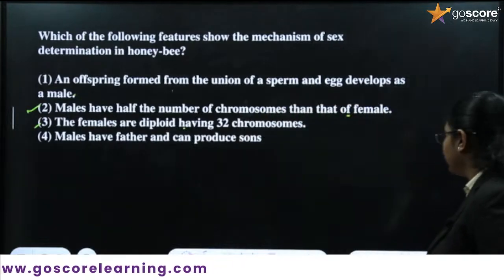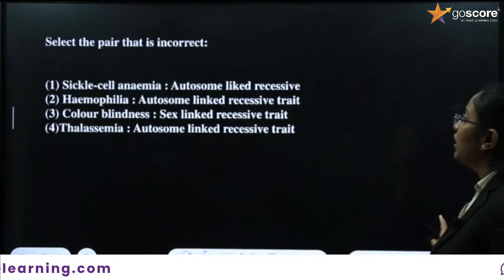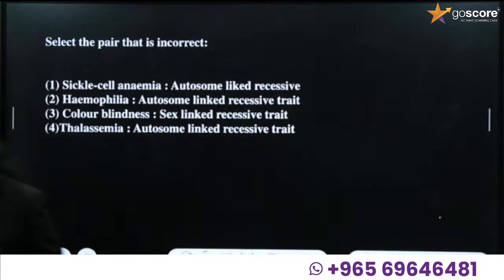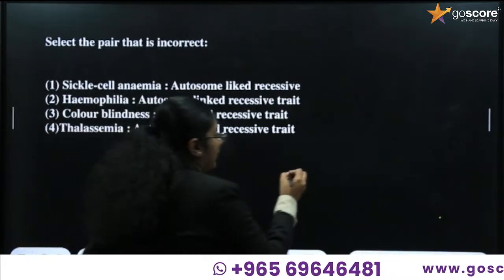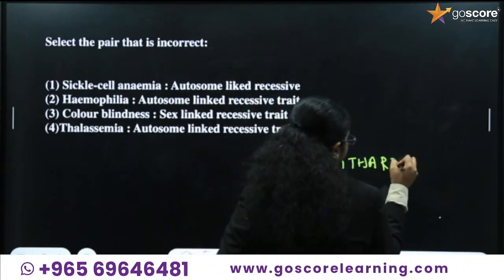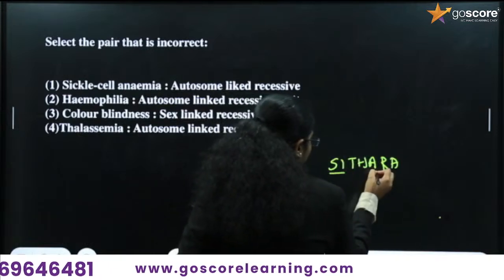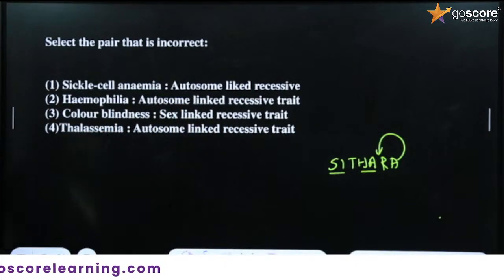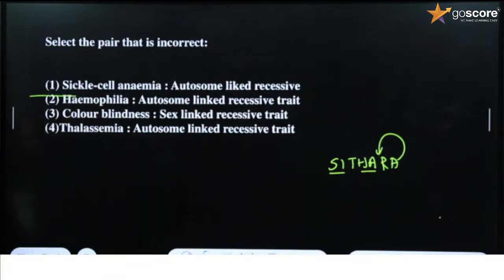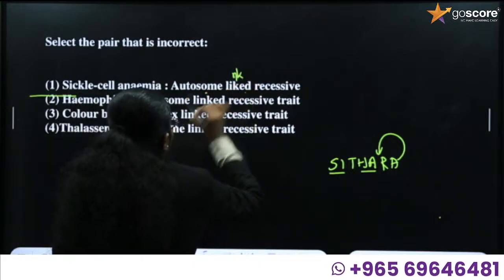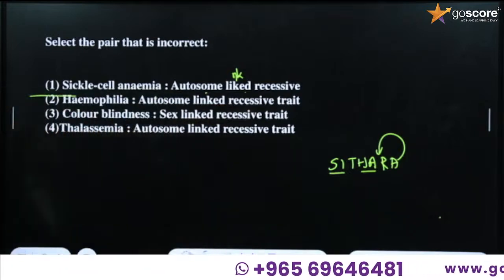Okay, fine. What is the next question given? Select the pair that is incorrect. Here we have to select the pair that is incorrect. So before that, I told you in the beginning of the class, there is a code. Sickle cell anemia, thalassemia are autosomal recessive disease. Let's see. First option is sickle cell anemia, it is autosomal linked recessive disease. Is it correct or not?